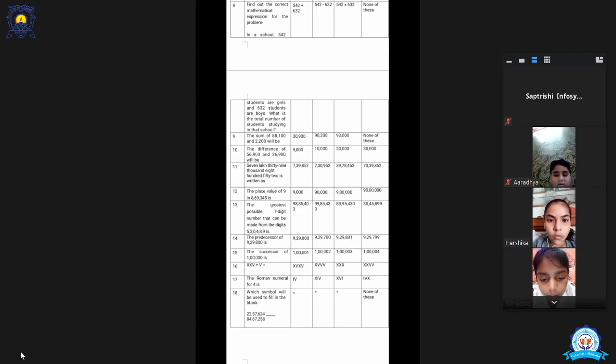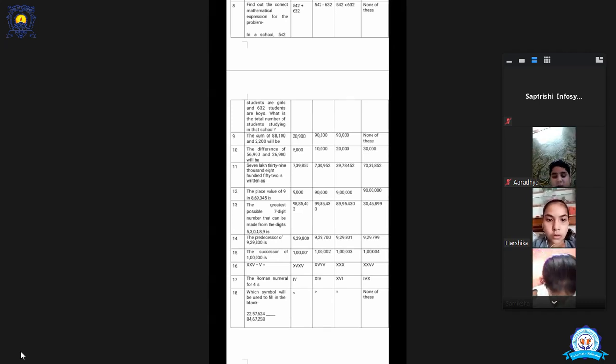Now, what is the number of girls in the school? Harshika? Ma'am, 632. Okay. So the first statement, children write down the first statement. Number of girls is equal to 542.